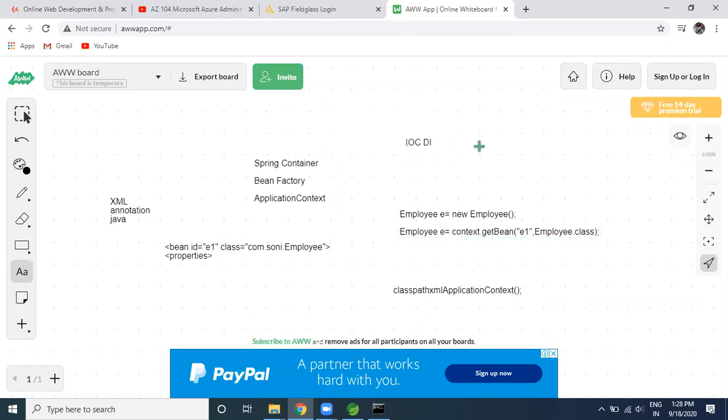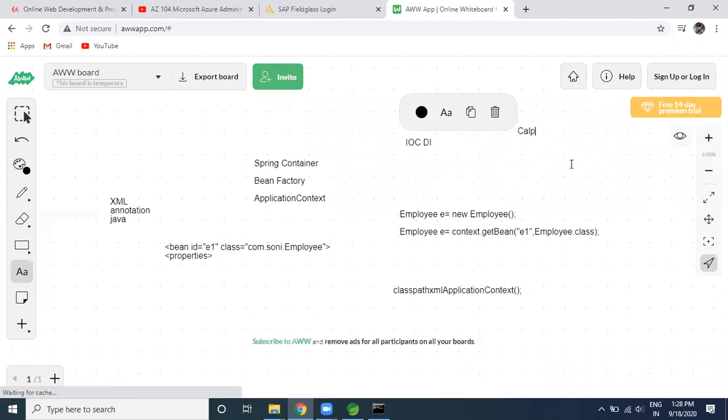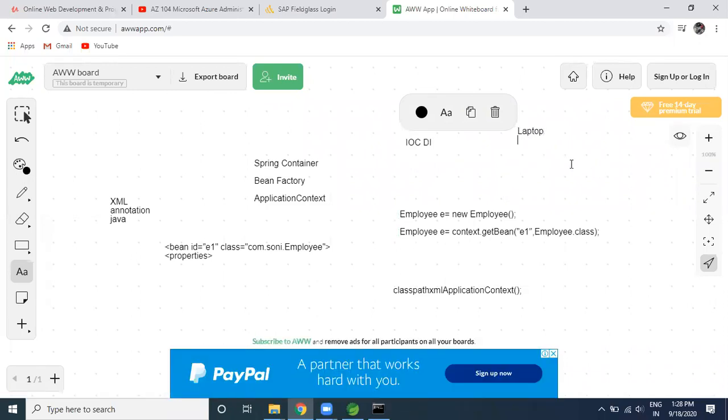Okay, what is the dependency injection here? If you are understanding inversion of control, then what is the dependency injection? I have given you the example of the laptop. I have the laptop, and I have the hard disk, the RAM, and the processor. The laptop cannot start until the processor is active, until the RAM is active, until the hard disk is active. First of all, the processor should start, and then it will take some instructions from the RAM. The processor will start, it will load the OS from the hard disk, and it will keep it over the RAM. Then only your laptop is going to be started.